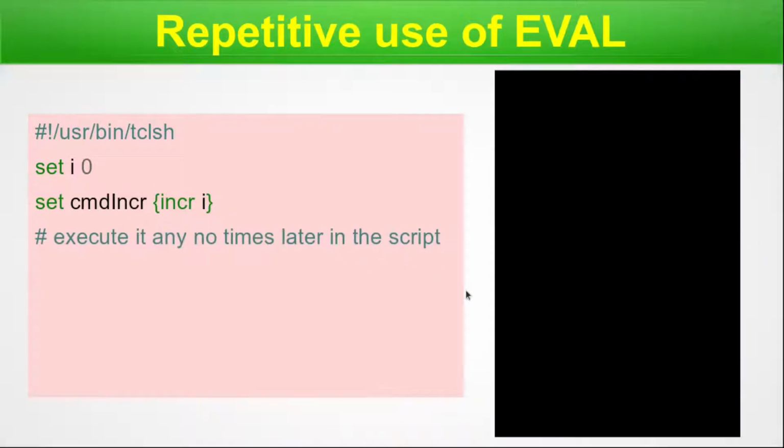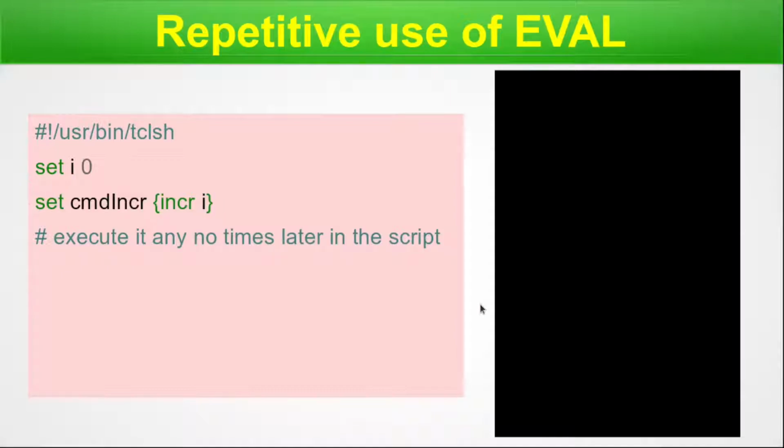Then we set i with 0. We initiate the variable i with 0. And next, we set a particular variable with the list incr i. So this is for our eval purpose, right? That's why we are letting a set of strings be used like a command, and we know incr is a Tcl command which increases the value of this variable by 1. We have shorthanded it with this one. Next we can execute it any number of times later in the script.